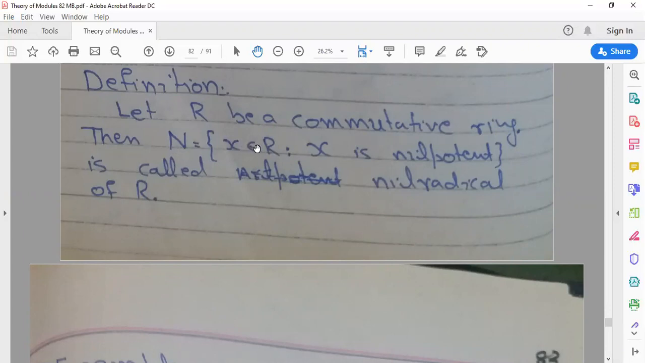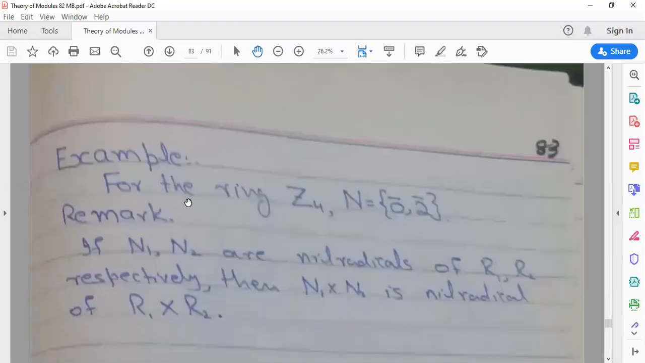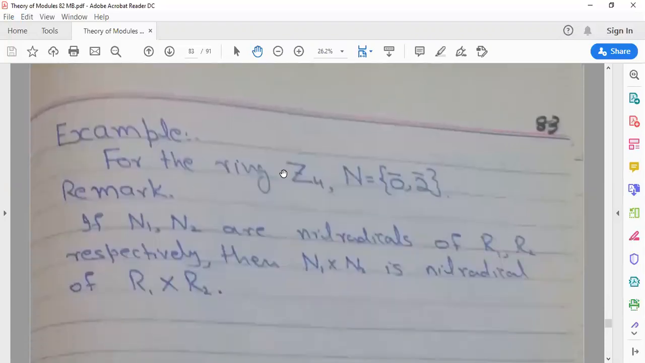Then N is equal to the set of x belonging to R such that x is nilpotent. What is nilpotent? x is nilpotent if and only if there exists some positive integer n such that x to the power n is equal to 0. Then we say that N is the nil radical of R. For example, for the ring Z4, N is equal to {0, 2}, the nil radical.